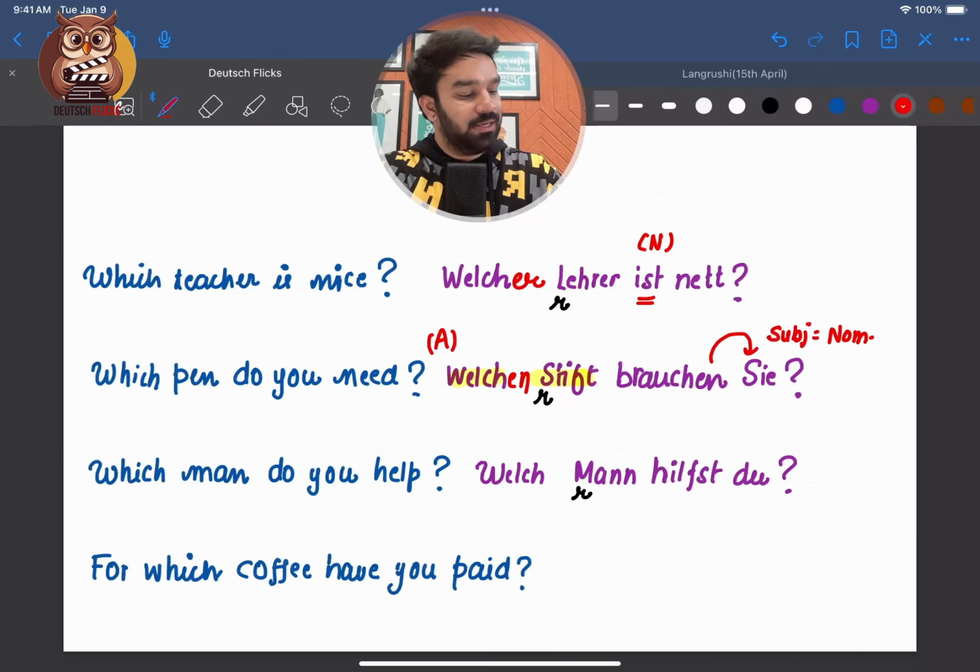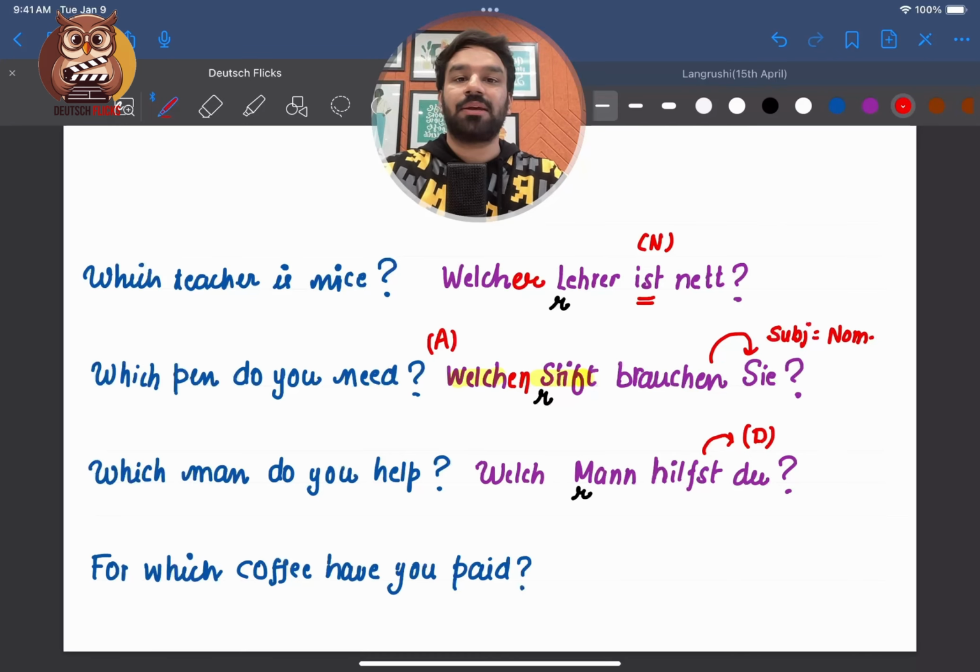Now helfen is strictly a dative verb. This is something we learnt by heart. So that means what happens to der in dative case? It changes to dem. Hence Welch will be changed to Welchem. Welchem Mann hilfst du? In case you are struggling with the case system in German, you can watch my video on that. I've created 2 videos. In the first video, I explained nominative and accusative. And in the second video, I explained in detail about dative case.